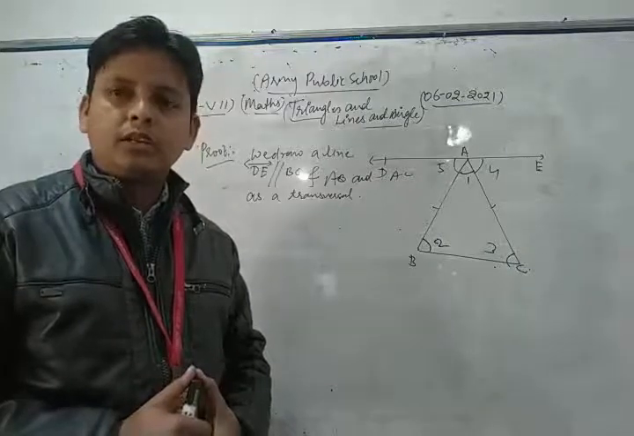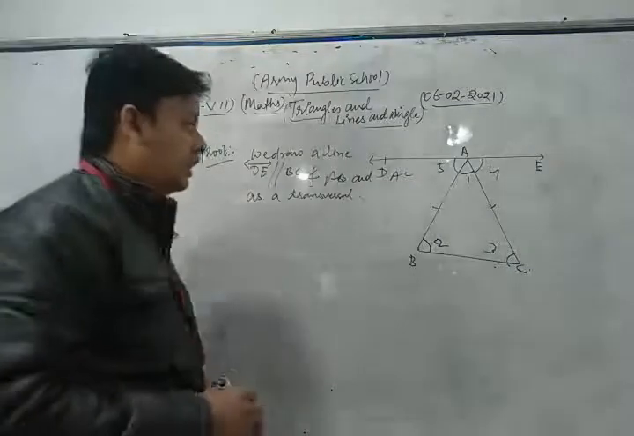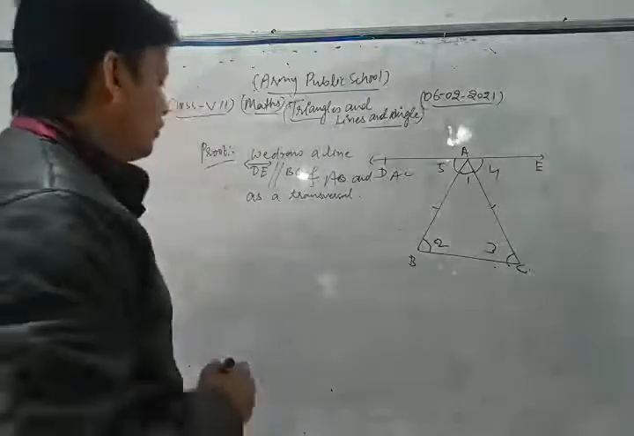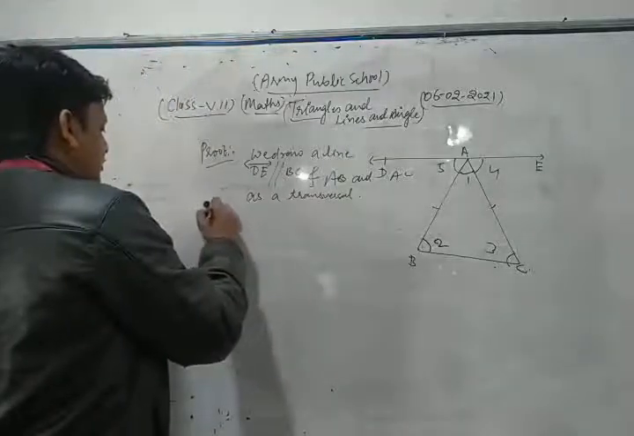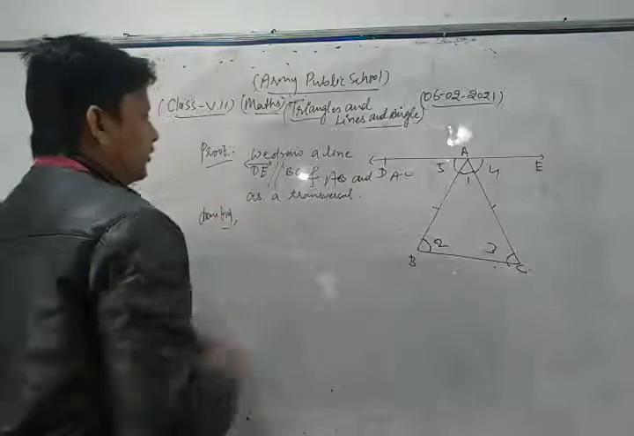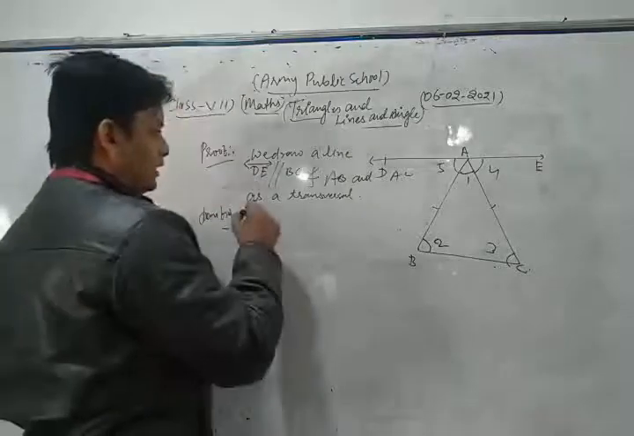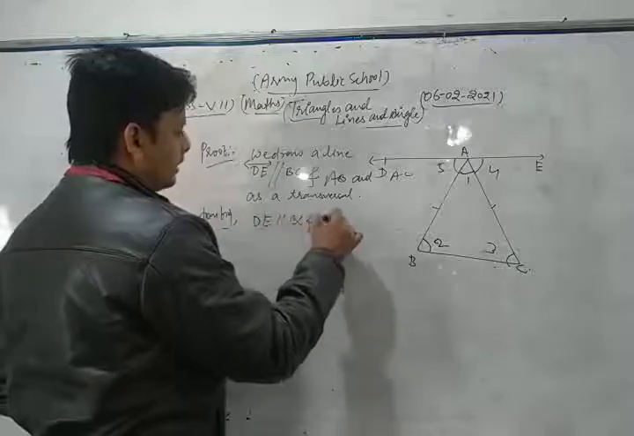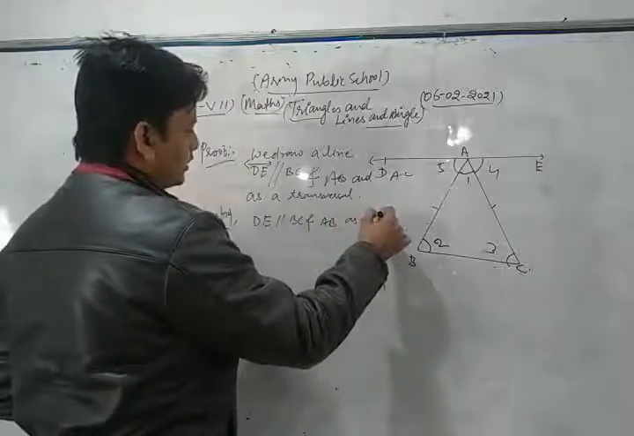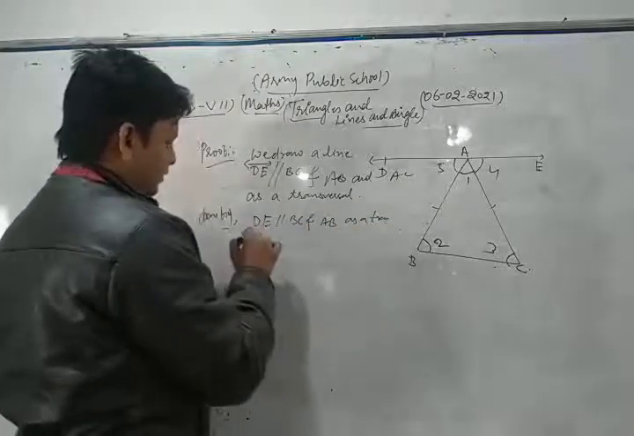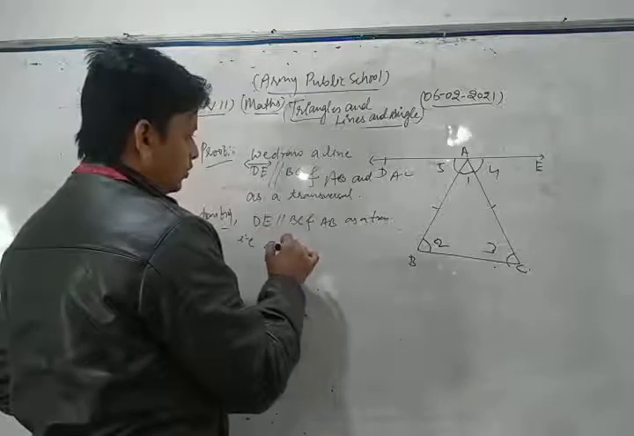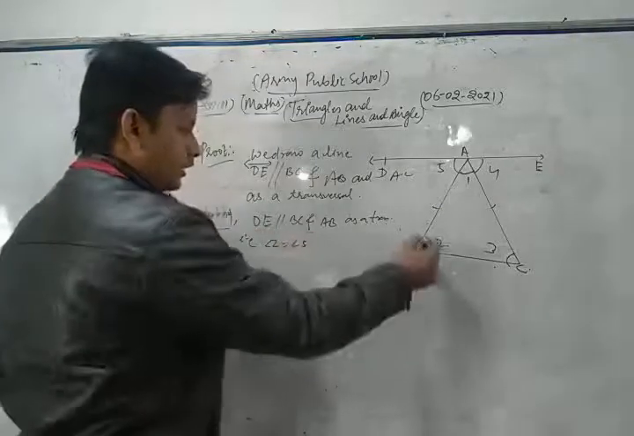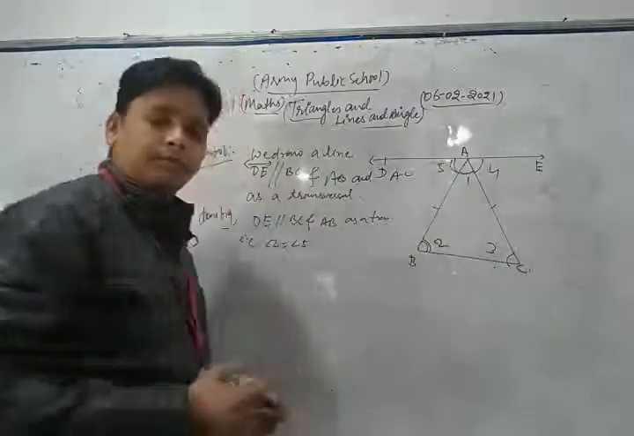180 degrees is equal to what? 180 degrees. Now let's see. From the figure, when we take DE parallel to BC and AB as a transversal, then angle 2 is equal to angle 5.